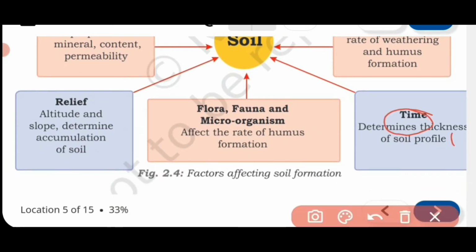Now moving to the next, flora, fauna and microorganisms, that part you look at here, affect the rate of humus formation. So organic matter, from where it comes? Flora means plants, fauna means your animals, then small microorganisms are also there. So they give humus content to the soil. Now the last point is given time. Time also is very important, because it takes a long period of time for the formation of 1 centimeter thick soil layer. So all these factors you need to keep in mind.